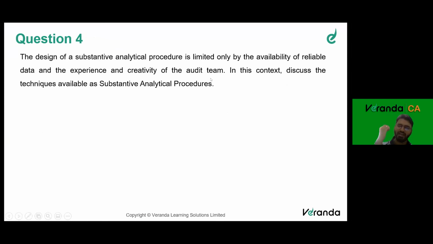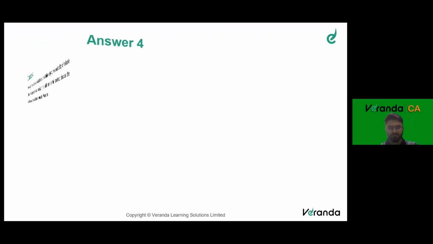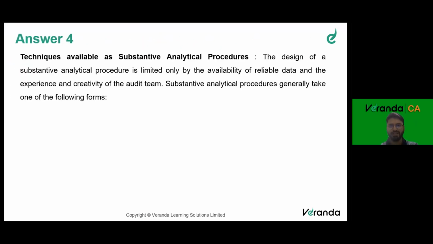Very, very widely asked question in the examination, right from May 2018 up until December 21. I think this question has come at least twice or thrice. The first time it was asked was in May 18. This question has been asked so many times, so we should know this answer. There are 4 techniques, right? Ratio analysis, trend analysis, reasonableness test, and structured modeling. These are the 4 techniques. 4 points, 4 marks.